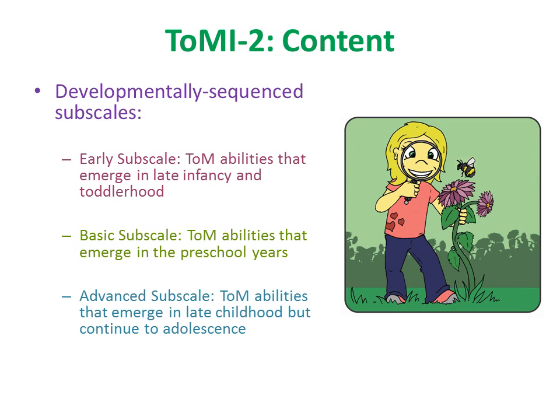The advanced subscale taps theory of mind abilities that typically emerge in late childhood but continue into adolescence. Examples include second-order false belief, metalinguistic aspects of language, and complex social judgment.